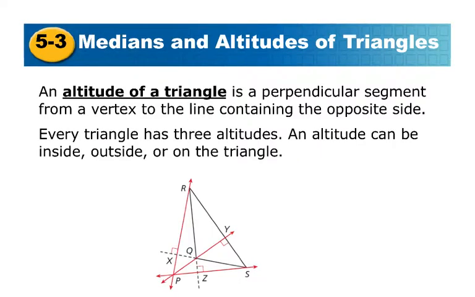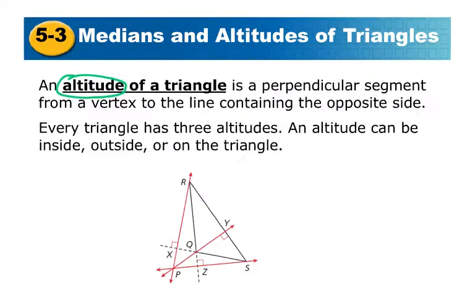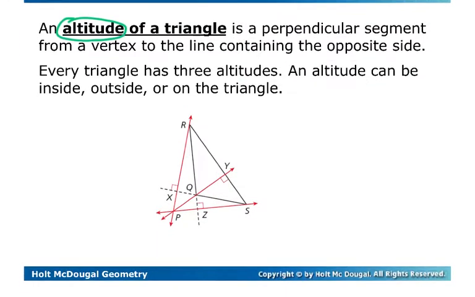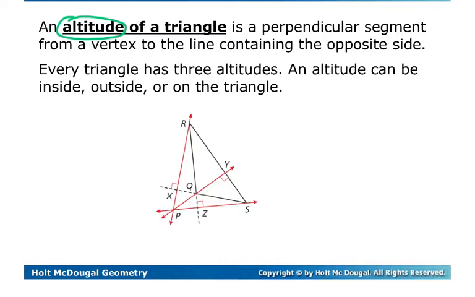Alright, moving on. So that was the median, and now we're going to altitudes. And altitudes of a triangle are a lot more interesting or intricate, especially because this one leads to the fact that an altitude can be inside, outside, or on a triangle. So for an idea of that, on a triangle, the altitude, if it's a right triangle, is this piece right here, the altitude.